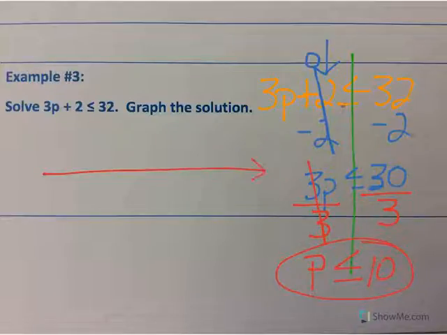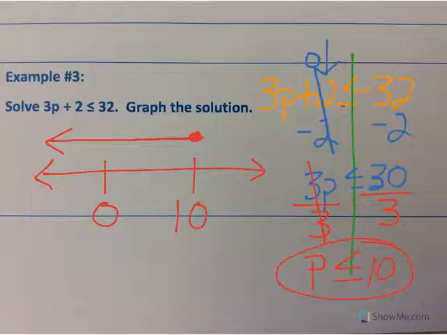And it says to graph it. So again, just a basic number line. 10 is going to be on the right side of 0. In this case, it has the or equal to, so our variable is allowed to be 10. So I put a solid dot at 10, and p has to be less than or equal to 10. All the numbers less than 10 are to the left of it. So closed circle, shade left.